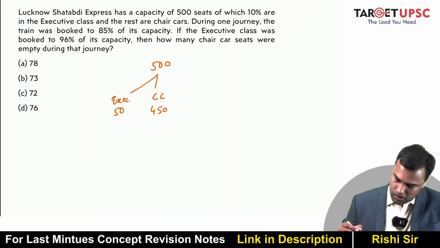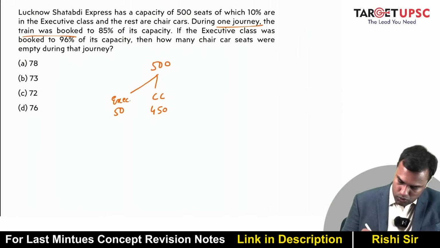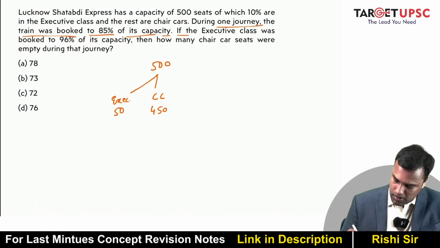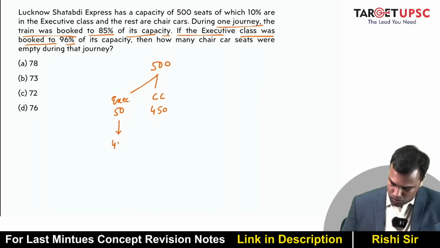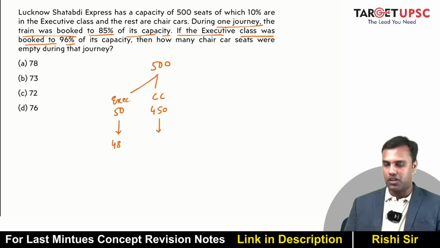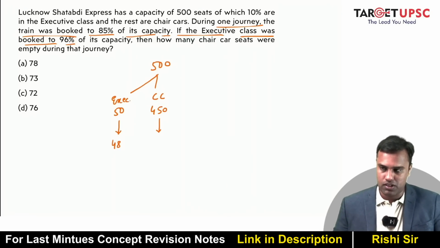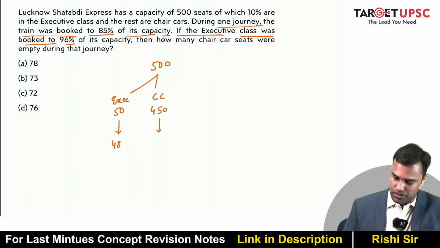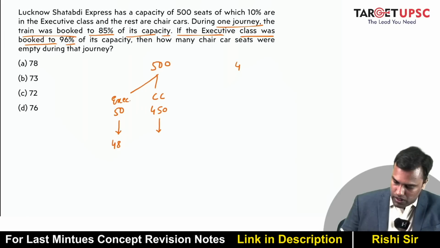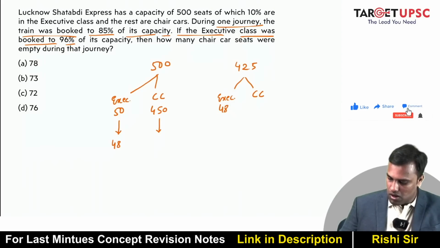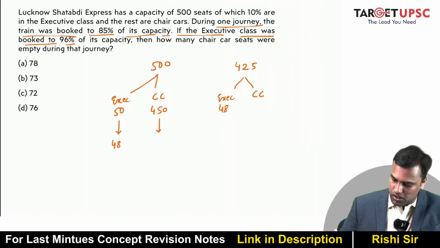All right. During one journey, the train was booked to 85% of its capacity. If the executive class was booked to 96%, 96% means 48 were booked from here, and total is 85% of 500. Half of 85 is 425, so 425 seats were booked. Out of that, executive was 48. So what will be the chair cars? 425 minus 50 is 375.